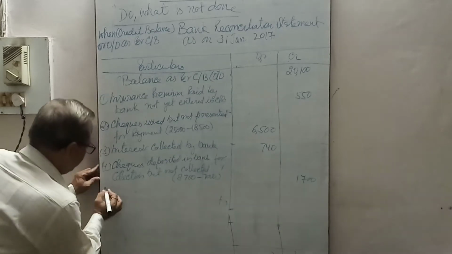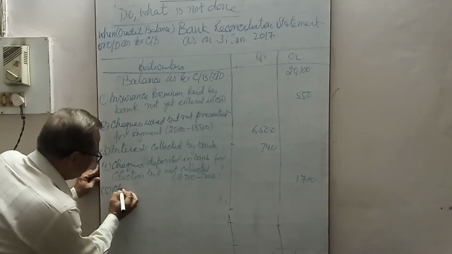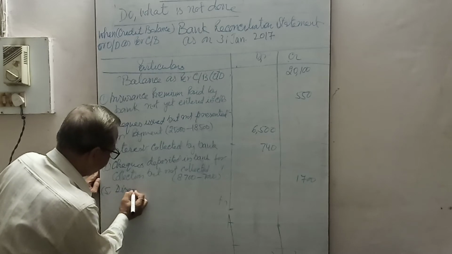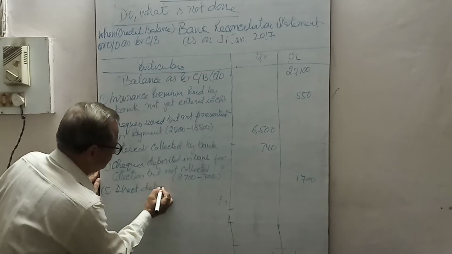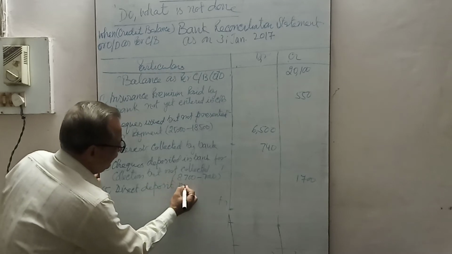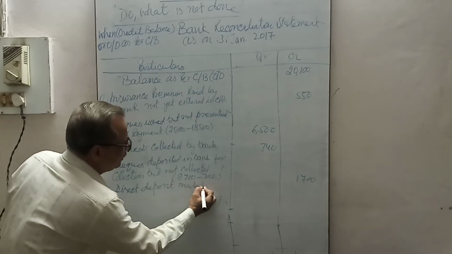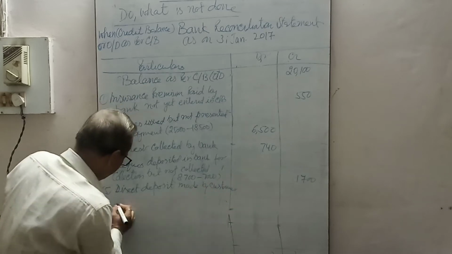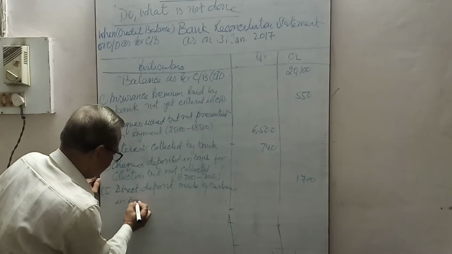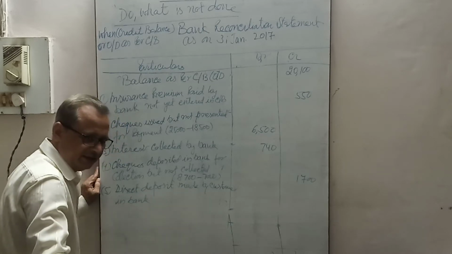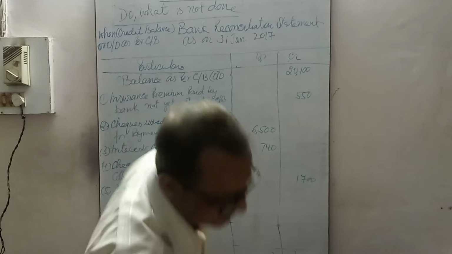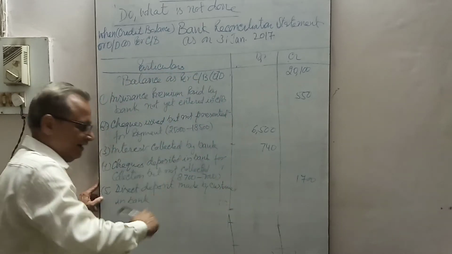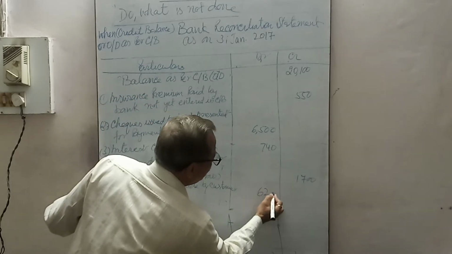So you write here: direct deposit made by customer in bank, no information was received, and that amount is 620, so that should be debited because it was credited in passbook, not debited in cash book. Debited 620.